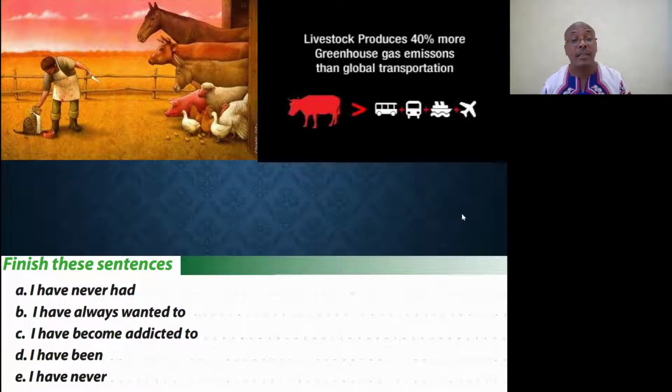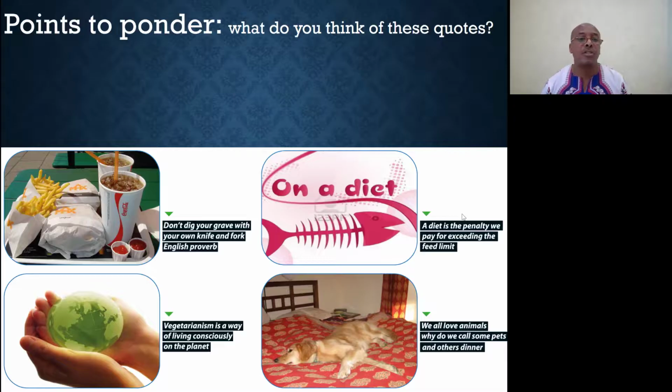All right, and then finish these sentences. I have never had McDonald's in my life. Points to ponder. What do you think of these quotes? Well, look at the first picture. Scrumptious, delicious, isn't it? Don't dig your grave with your own knife and fork. It's an English proverb. Well, what a thought, right?